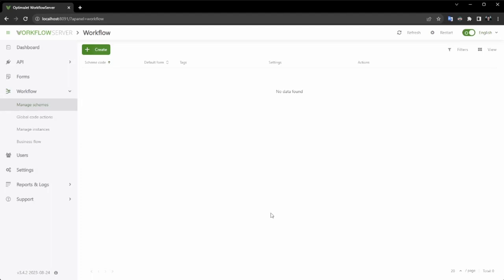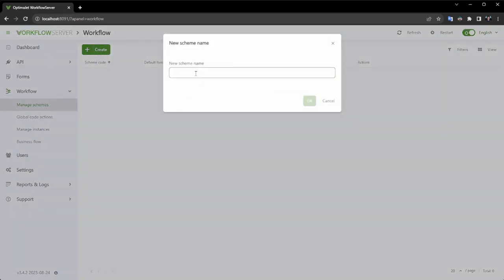I will now provide you with a demonstration of the Workflow Engine's functionality. Let's begin. This is Workflow Server, another one of our products, serving as a wrapper for the Workflow Engine and an example of its integration. Currently, we find ourselves in the Schema Management menu, where we will proceed to create a new schema for the document approval workflow.